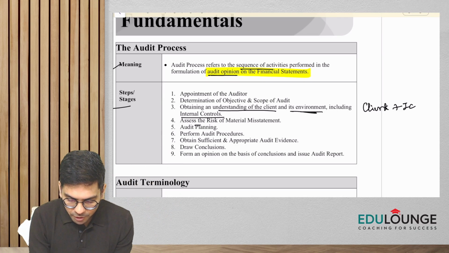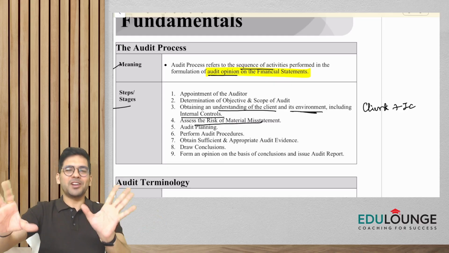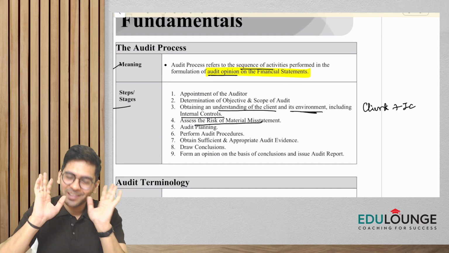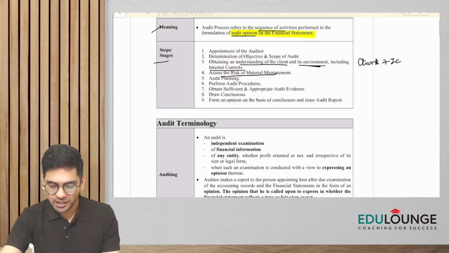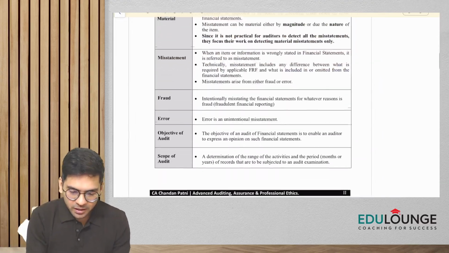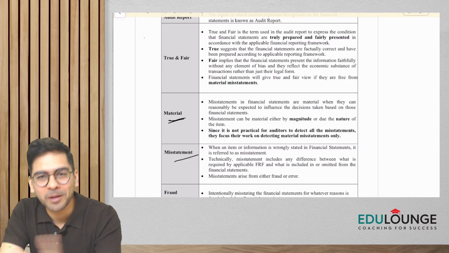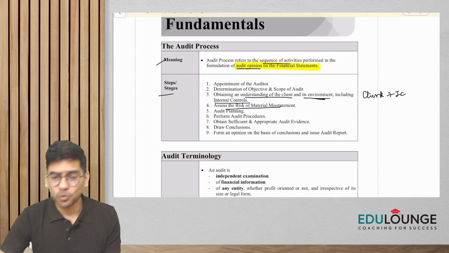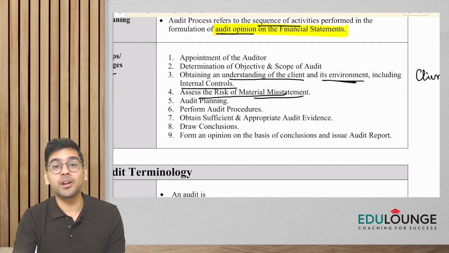So the next step is to assess the risk of material misstatement. Now, what is risk of material misstatement and all? I'm assuming that you are able to recall, but even if you're not, don't worry, guys, just give me 5 more minutes. We'll be discussing all these terms in detail, but in a very quick manner. I'll help you brush up all the concepts, don't worry at all. But yes, you will now assess the risk of material misstatement.